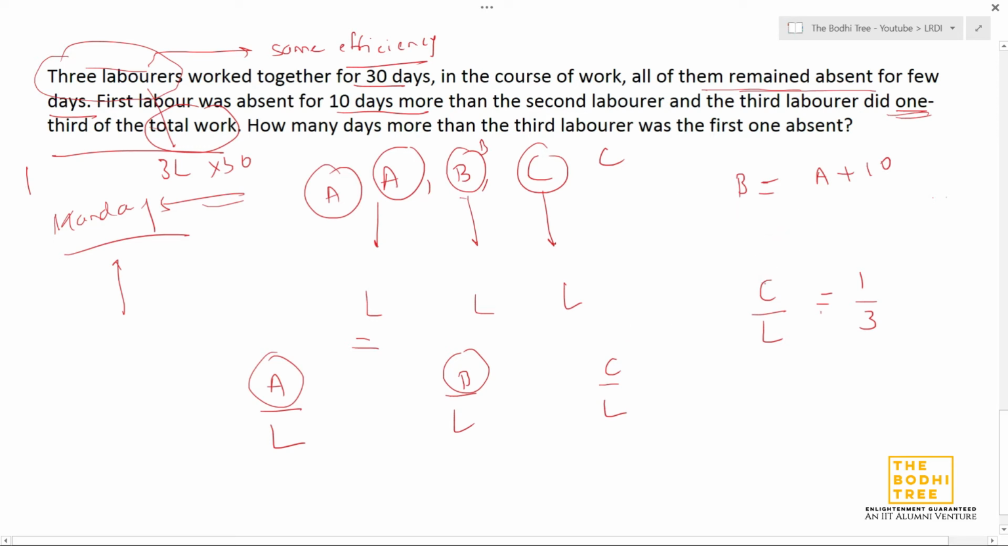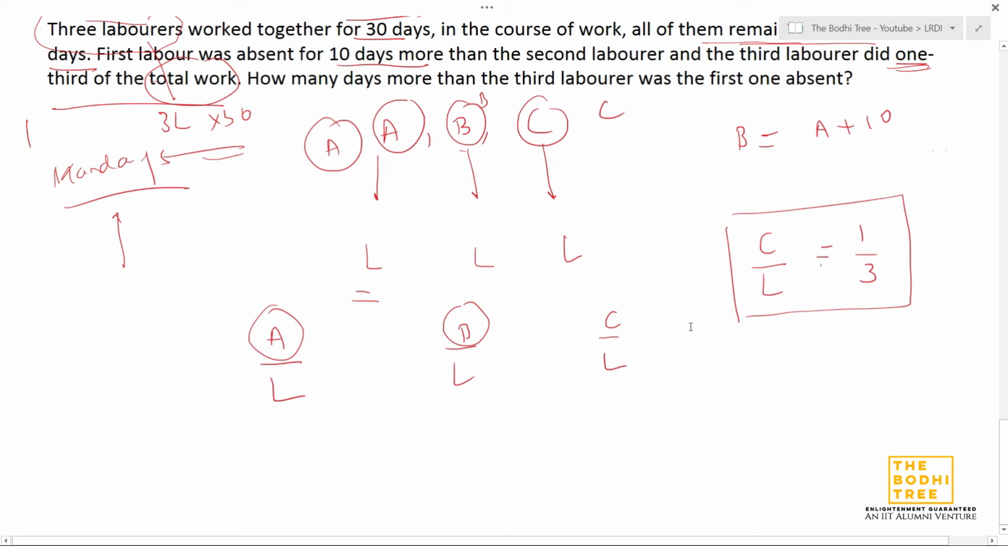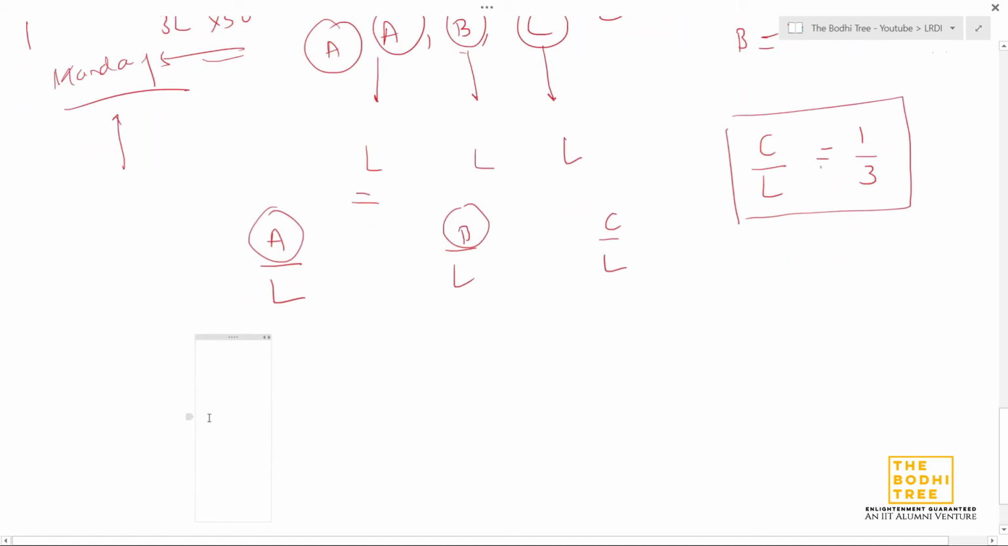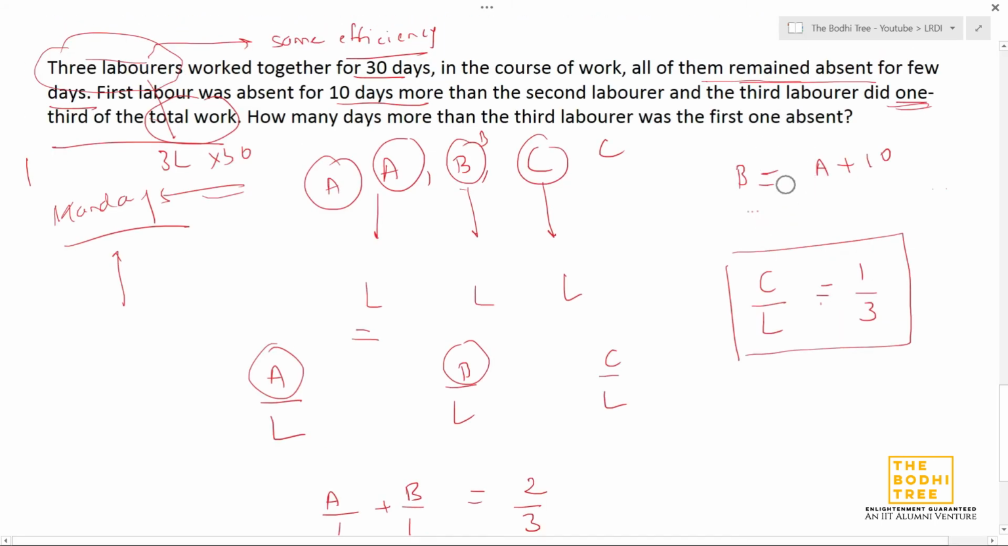So what does this mean? If C alone completes 1/3 of the total work, that means A and B will complete 2/3 of the total work, because 1/3 plus 2/3 will be the whole amount of work. So A by L plus B by L, the work done by A and B together, is nothing but 2 by 3, but we have seen that B is equal to A plus 10.